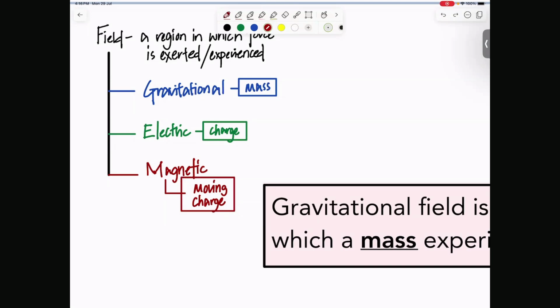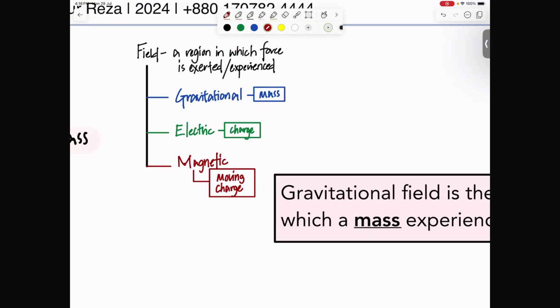And eventually আমরা শিখবো যে যত কিছু দেখে আসছি আমরা magnetism-এ, there are actually involvement of moving charges. So if you remember Fleming's left-hand rule, there's current flowing through it. If you understand how dipoles exert forces, they're actually electrons that are spinning. So yeah, these are the three fields that we have.